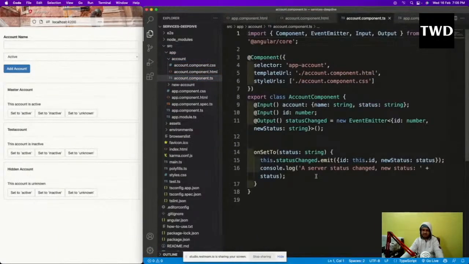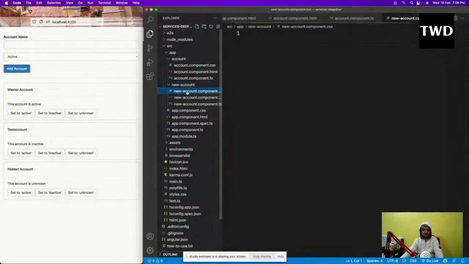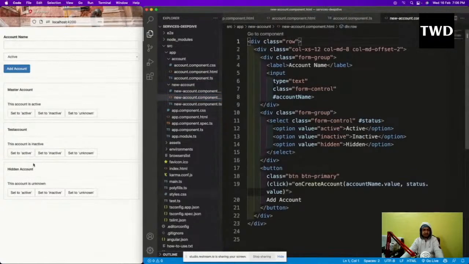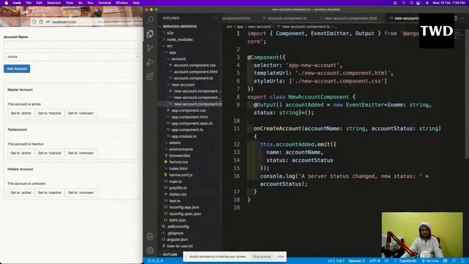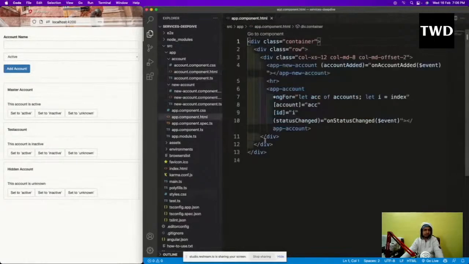And we have this input decorator and output decorator, which we have learned in the previous class. We have all those things, so that is there. And we have a nice form here. This form is coming from here, and we can add anything, and emitting and all those things. If you want to learn, you can always go back to the previous class. You're going to learn. So this small app is there.